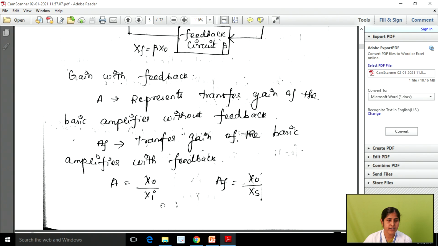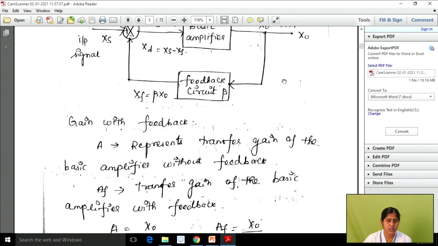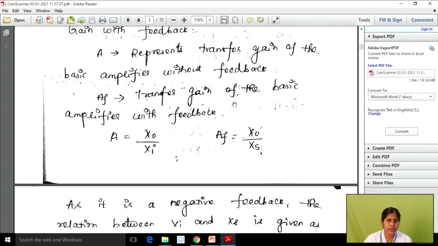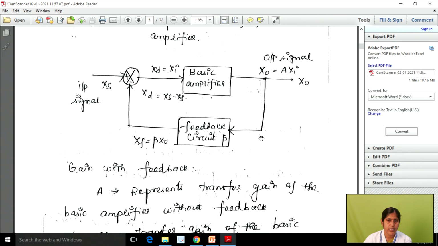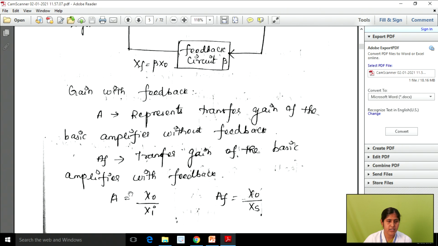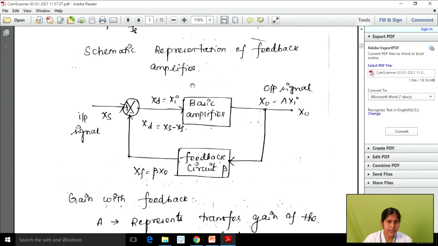The representation of without feedback gain is A, which is equal to X naught divided by Xi. Looking at this diagram, the output signal is X naught and the input signal is Xs. Right. So the next one is Af, which is equal to X naught divided by Xs. This is your with-feedback gain. Right. So note down this point. Here we are using two sets of gain, with feedback and without feedback. The first one is the without feedback gain, A equal to X naught divided by the input current or voltage Xi. Right.